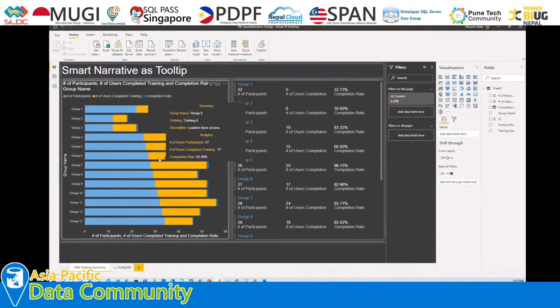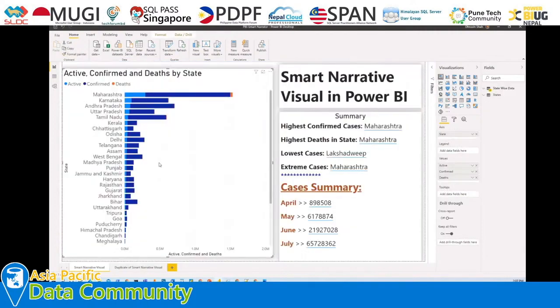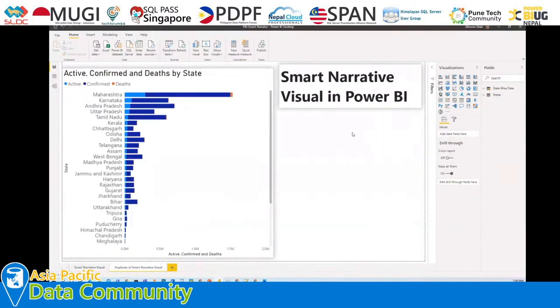So let's get started with smart narrative visualization. What are the steps to prepare this, and we'll check each in detail over here. I just duplicated this page, and at this moment I have not added any smart narrative visualization, so we are going to build it from scratch here.